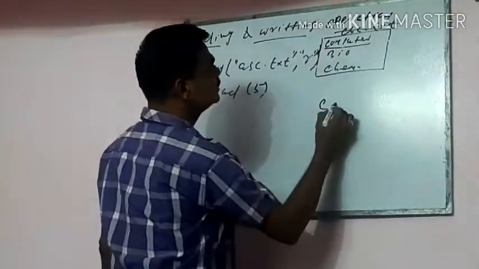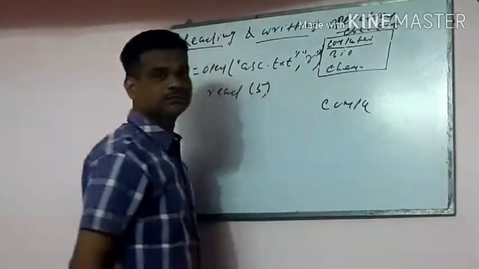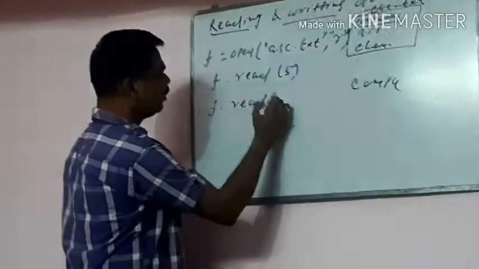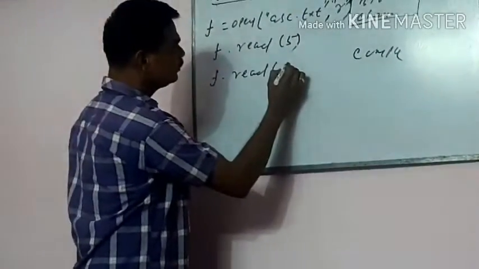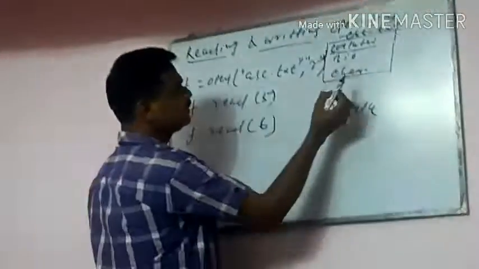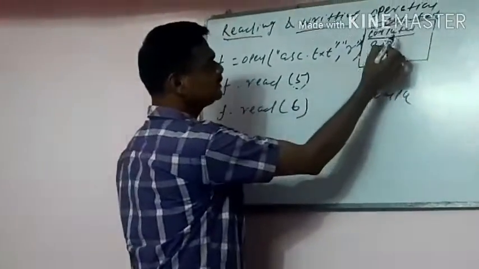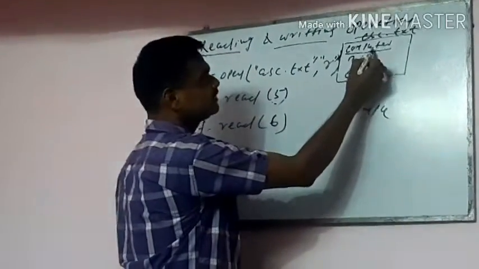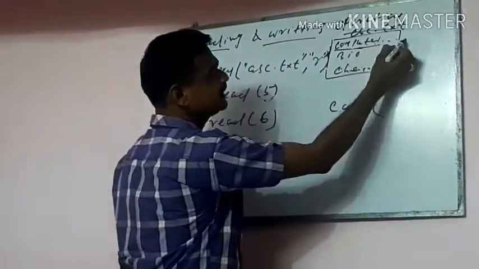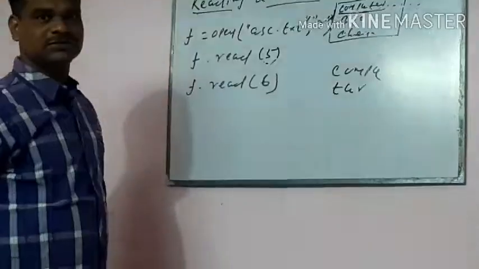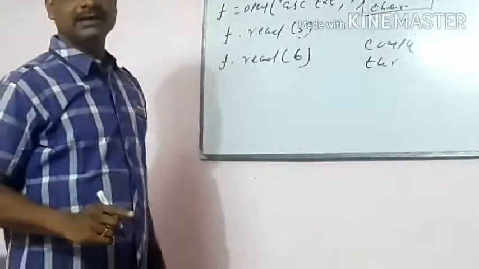The output is COMPU. Again you are writing f.read of 6 characters. Already the cursor is pointing to that U. Again those 6 characters, TER, the space is taking. So it is put at TUR. Only single characters, only a single line. Read the single line.